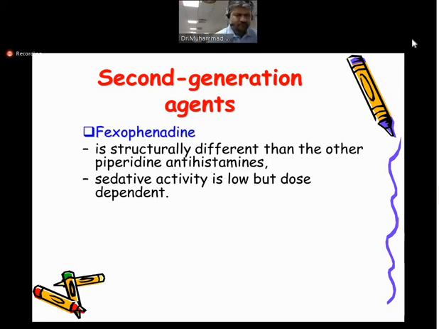Hello sir, can we use antihistamine as inhalers? No, antihistamines are not available as an inhaler. Usually for the inhaler purpose we use beta 2 agonists. Antihistamines are mainly used as an oral agent, just to stop the inflammation. So they do not provide quick relief of asthma, but they slowly stop the inflammatory process. So for inhalers we have the beta 2 agonists. They are commonly present in the market.